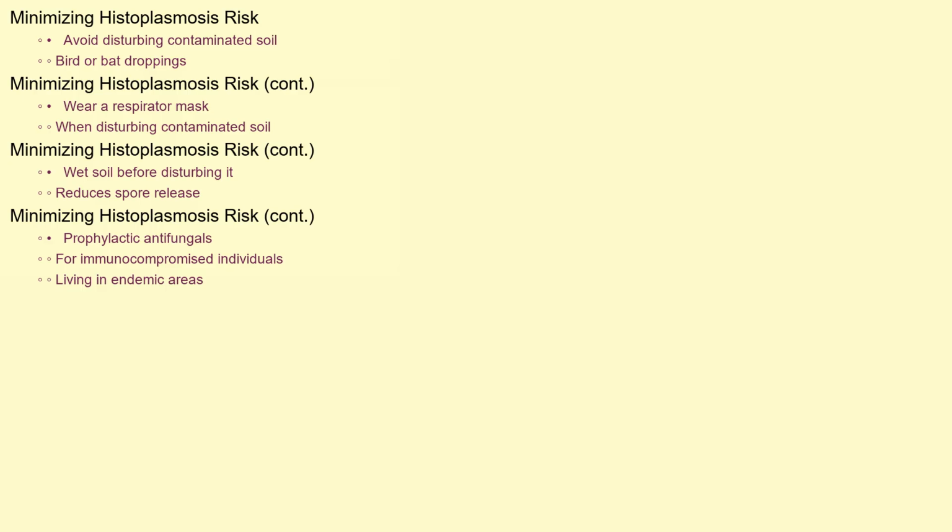While it's impossible to completely eliminate the risk of histoplasmosis, there are steps you can take to minimize your exposure to the fungus. Avoid activities that disturb soil in areas known to be contaminated with bird or bat droppings. If such activities are unavoidable, wear a respirator mask to prevent inhaling the spores. Wetting down the soil before disturbing it can also help to reduce the release of spores into the air. Prophylactic antifungal medication may be considered for highly immunocompromised individuals living in endemic areas.